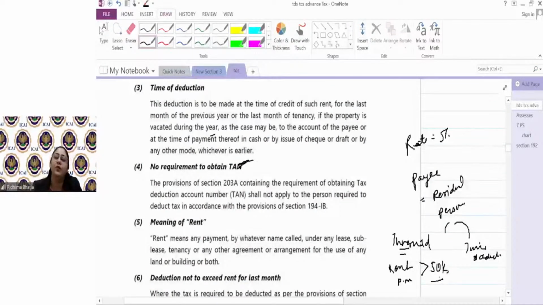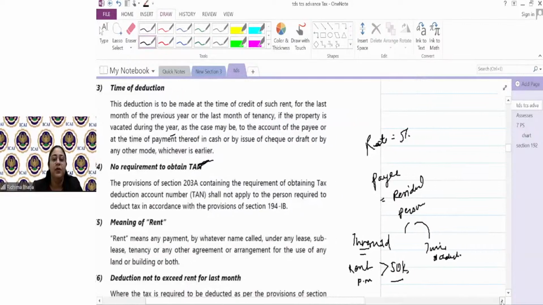So again, let's come back to a salaried individual paying rent of 40,000 per month has to deduct tax? No. A person having a turnover of less than 1 crore paying rent of 40,000 per month has to deduct tax? No. Person having turnover of more than 1 crore in the preceding year paying rent of 40,000 has to deduct tax? Yes. With section 194I, not IB. 194I. IB में खाली वो आएंगे जो 194I covered नहीं है. Okay. So rent per month is more than 50,000.